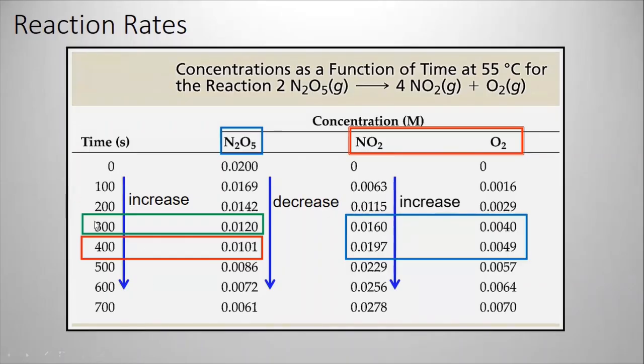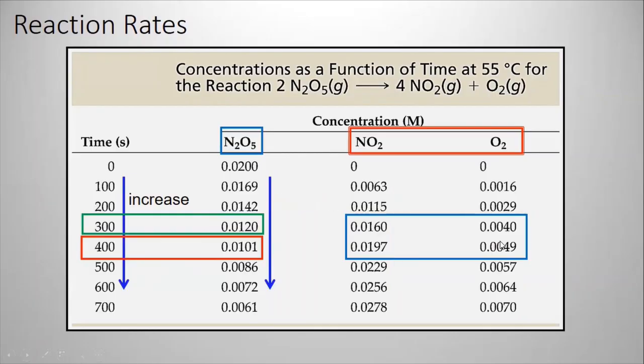You have data at any given point. You can use any of these points. You can use 300 seconds and 400 seconds. Here's the concentration of the reactant at 300 seconds and 400 seconds. From this concentration data, you can determine the rate. This is what we're going to do right now. You can do the same for the product. Here is the product concentration at 300 seconds, and here's the product concentration at 400 seconds. You can use these values at this time interval. Or the same for oxygen.